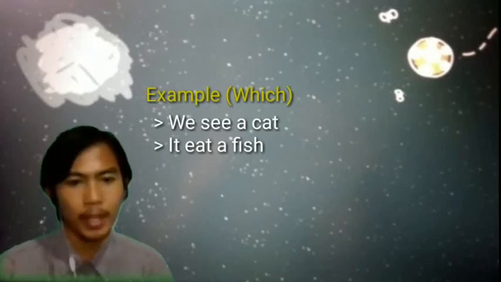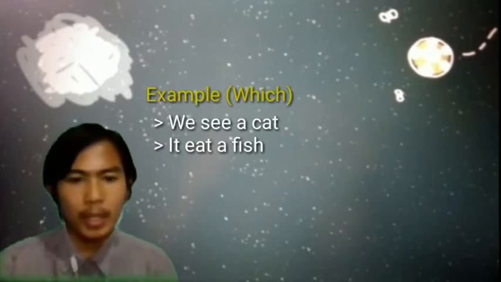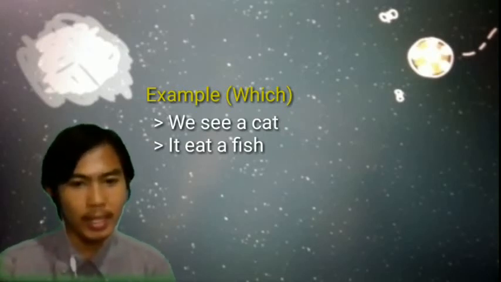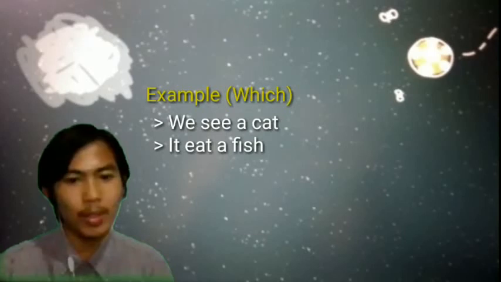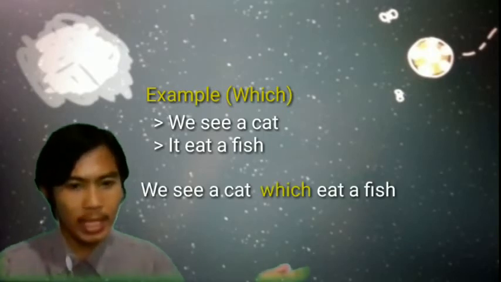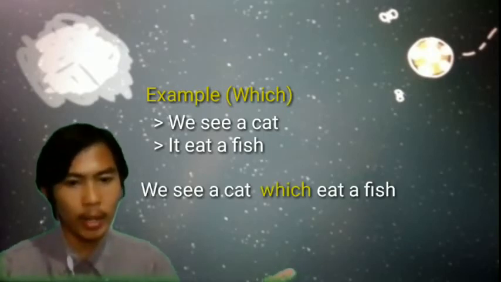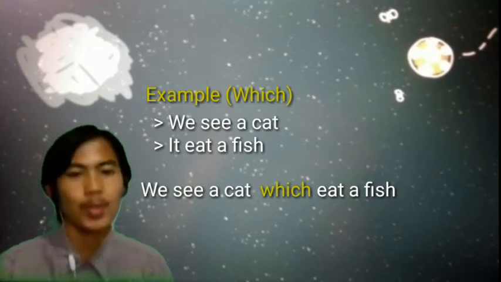We see a cat and it ate a fish. In both sentences there is the same noun, cat and it. Both describe a non-person, so we use the conjunction which, and the sentence becomes: we see a cat which ate a fish.